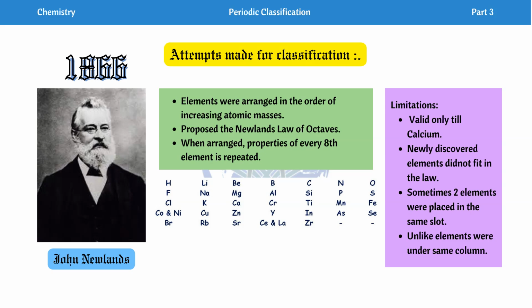So every 8th element, the property repeats. Here I have already provided a table about how Newlands tried to classify the elements. Now let's look at the limitations, why we do not follow Newlands' table.